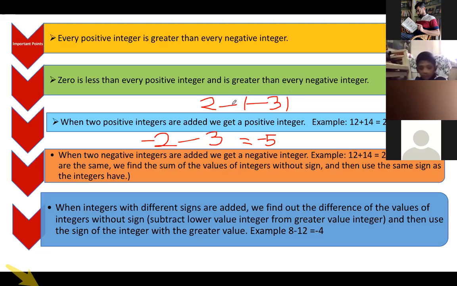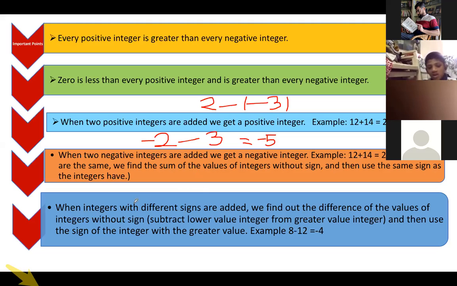Two minuses like this, minus into minus. This is minus into minus. So minus into minus is plus. But when two minuses are adding, the operation is addition, and the sign will be negative. So when two negative integers are added, you get a negative integer. Now, what is the last part?